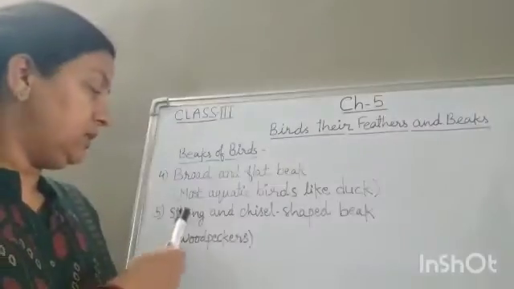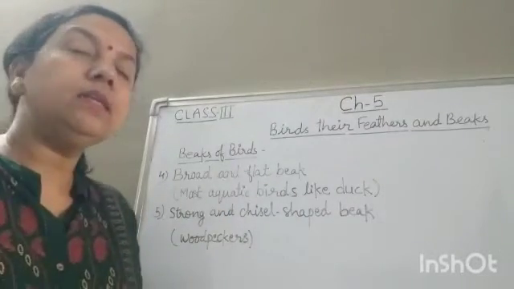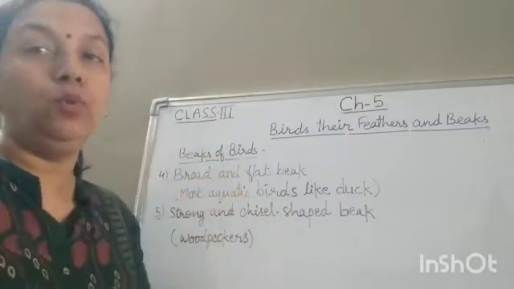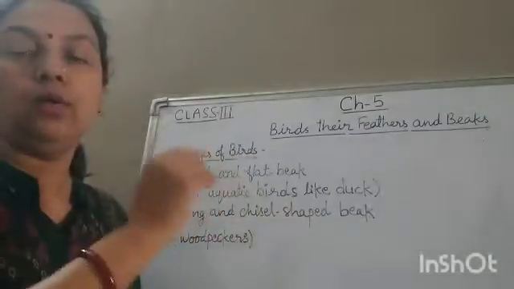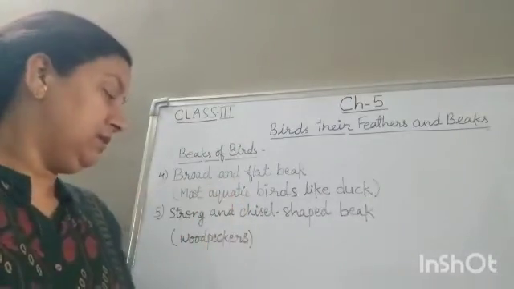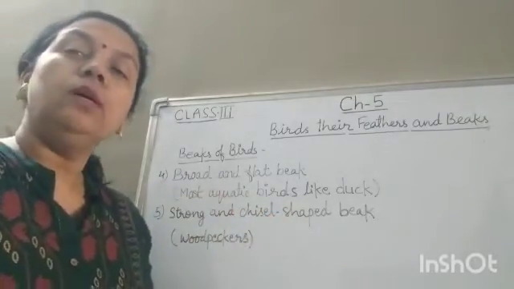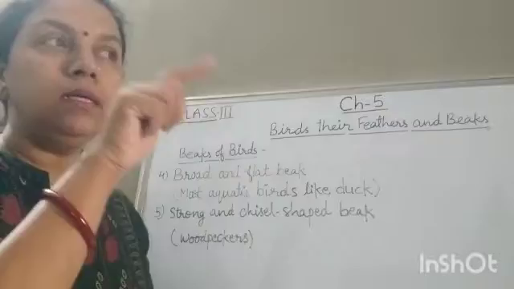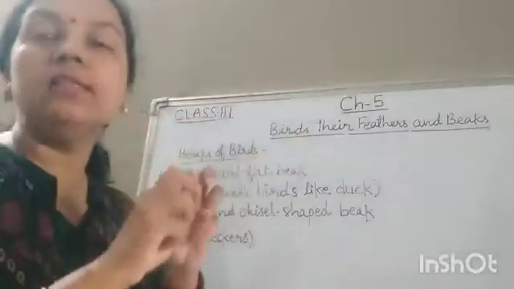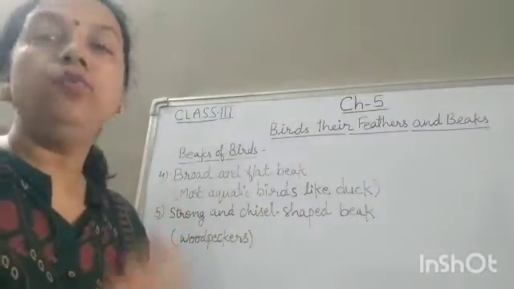Now next one is strong and chisel shaped beak. Chisel shaped means chisel is like a metallic tool which we use to cut something. Okay, so strong and chisel shaped beak. Woodpeckers have this type of beaks, because they make a hole in tree trunks to catch the insects from there as their food.